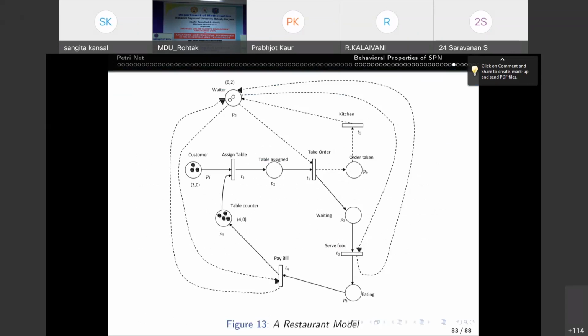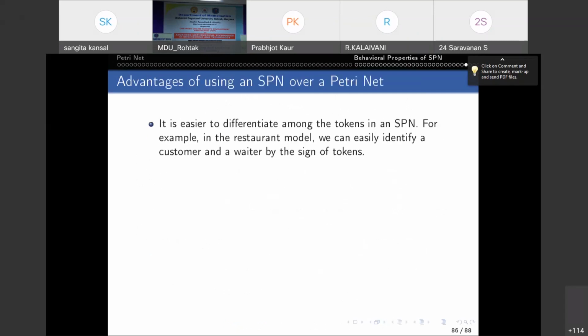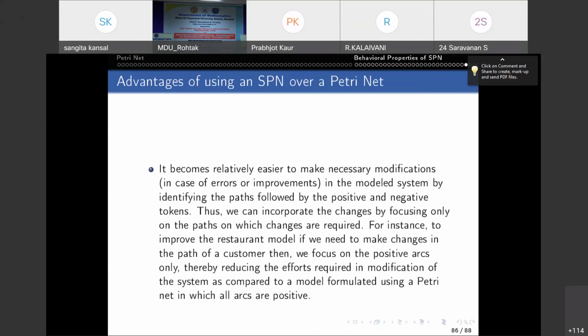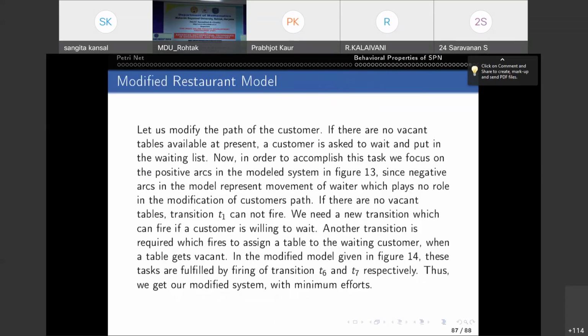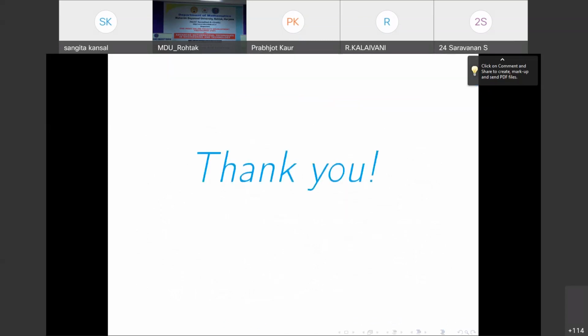And I think my time is over, so I'll stop here. This is the analysis of the restaurant model. By seeing the restaurant model, we can check whether it is bounded, conservative, or live. So in this way, we can use SPN.